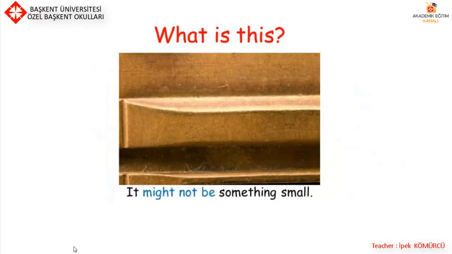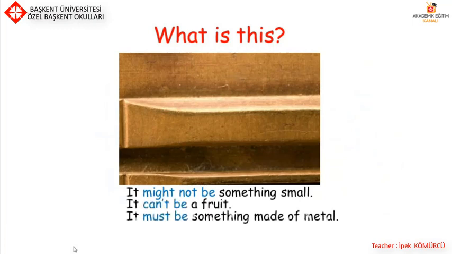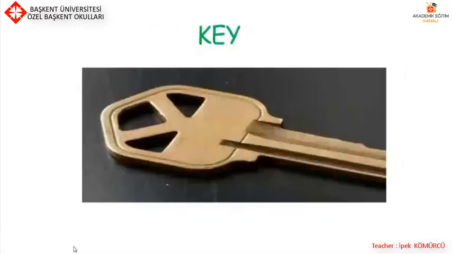Here we can see the last picture. I'll give you some information about it. It might not be something small. It can't be a fruit. It must be something made of metal. What is this? This is a key.